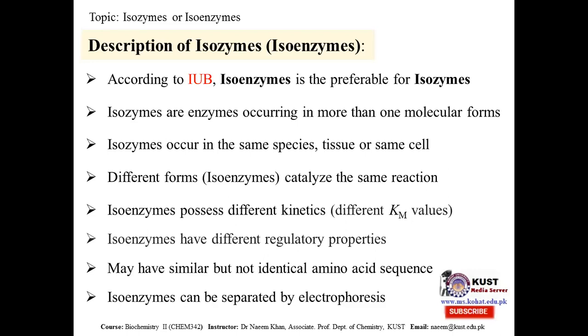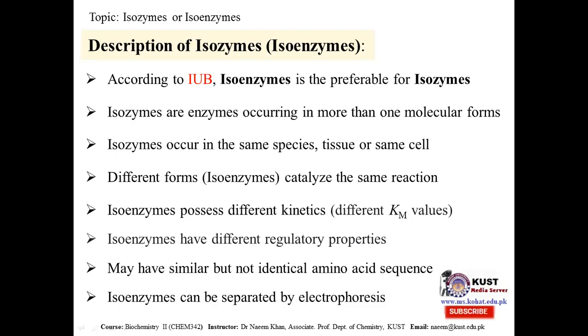Since the amino acid sequence is different, and amino acids are charged particles, some positively charged, some negatively, some neutral, they have different net charges. So they can be separated by the electrophoresis technique.